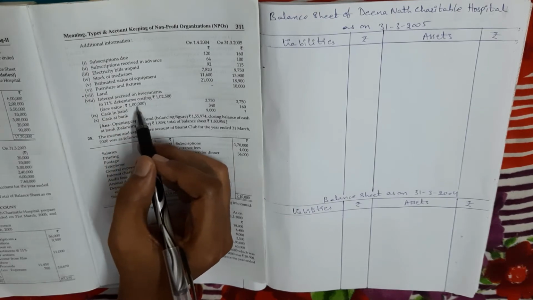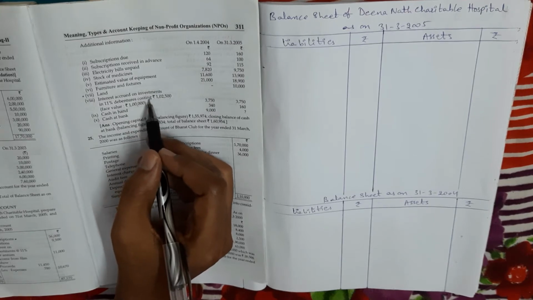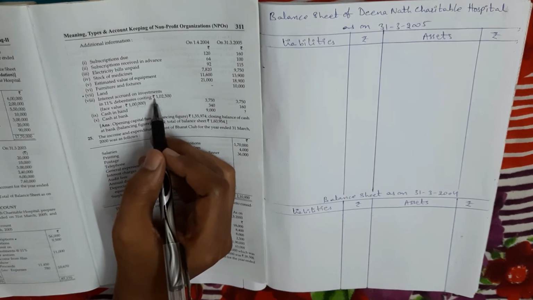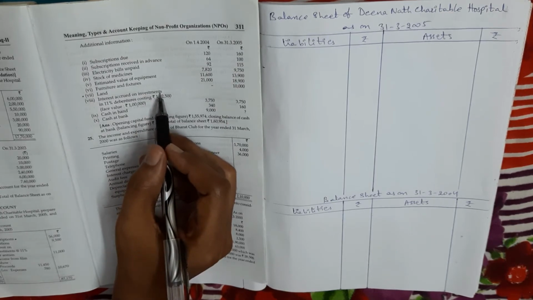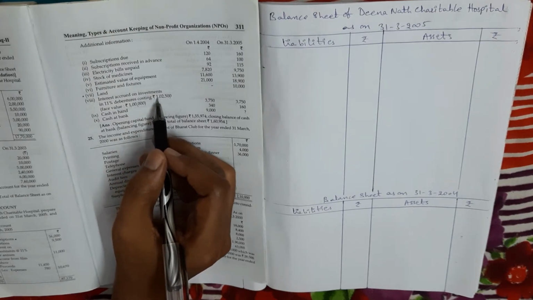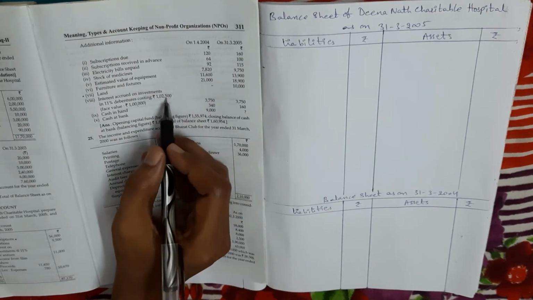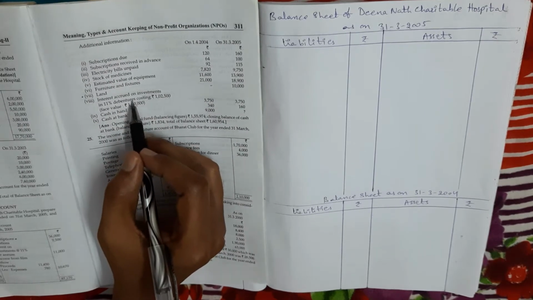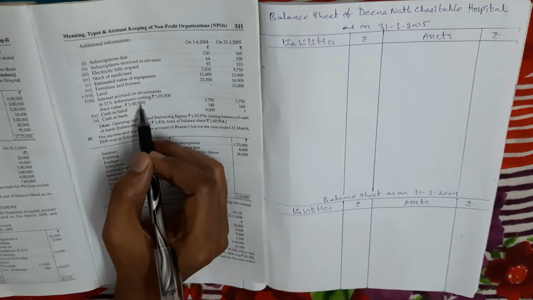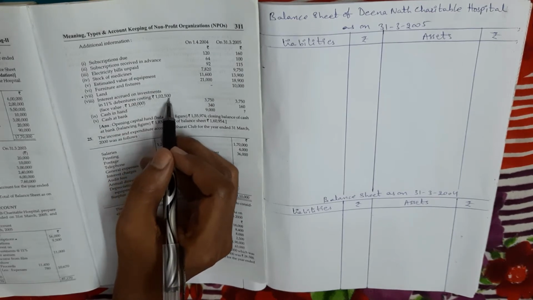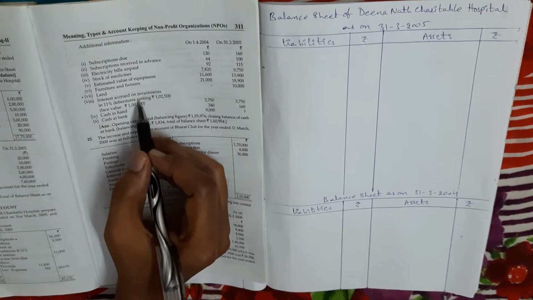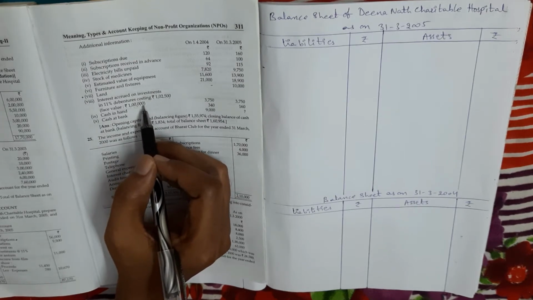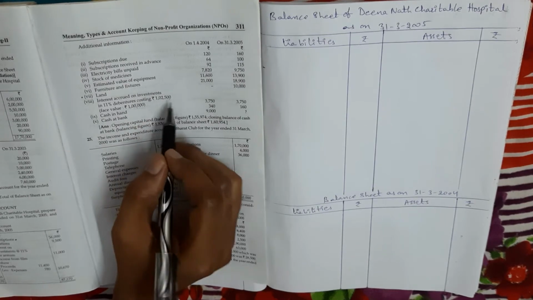So my dears, here two values are given for investments, face value and cost value. So what value do we take? Cost value. The amount which we paid to purchase the debentures, that amount only we show in the balance sheet. So don't take face value. But while we calculate the interest amount, we have to take the face value. In the balance sheet, that asset value we show at cost value, but interest amount we calculate on face value only. So that's why it is given.